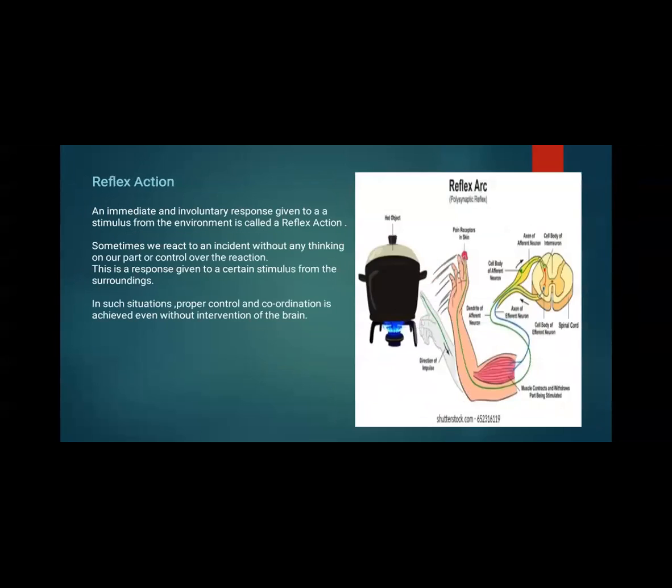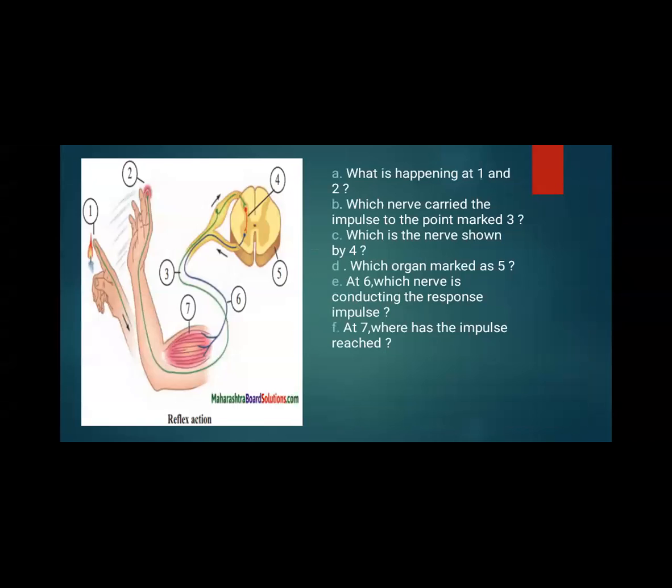Then reflex action. An immediate and involuntary response given to a stimulus from the environment is called a reflex action. Sometimes we react to an incident without any thinking on our part or control over the reaction. This is a response given to a certain stimulus from the surroundings. In such situations, proper control and coordination is achieved even without intervention of the brain. Then these questions we have already solved.